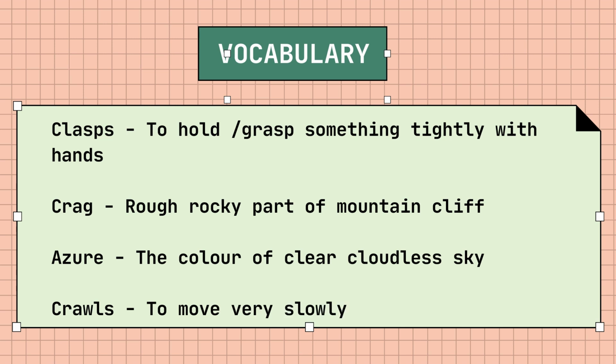Azure is a color, that is the color of clear, cloudless sky, which is blue. Crawls is to move very slowly. These are the words that you need to know the meanings of. Let's try and understand the poem now.